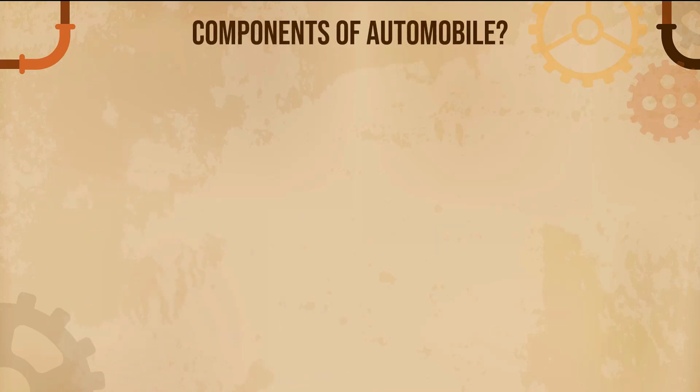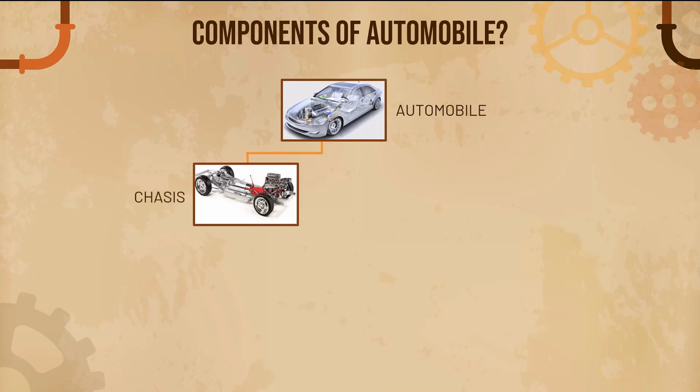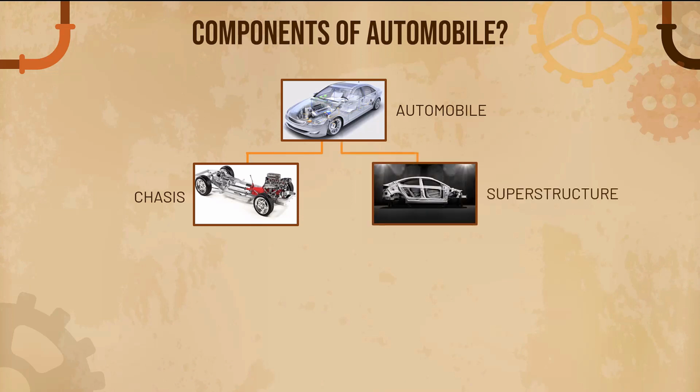So the next slide is the components of automobile. Most important slide. My future videos are dependent on this slide, so please understand it very carefully. In this slide, I'll cover the family tree of the automobile. Firstly is the automobile, which we have already discovered. Then the automobile is further categorized into 2 major categories. First one is the chassis. Then there is the superstructure.